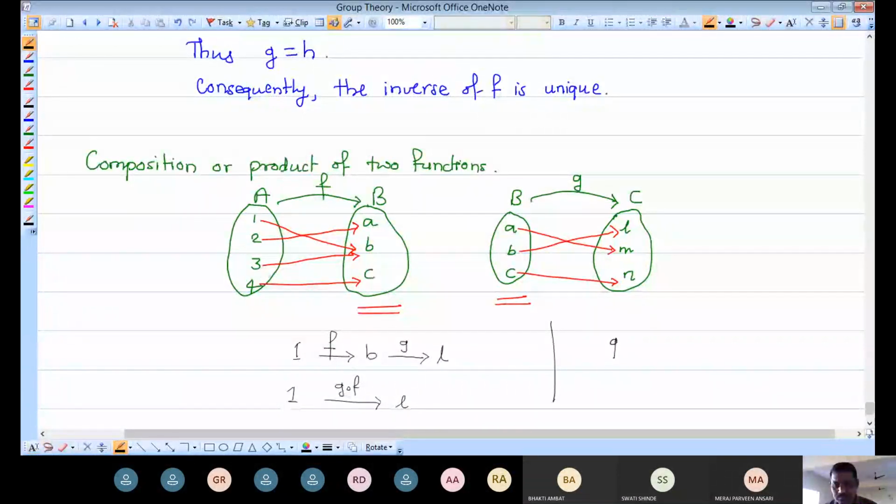And this is said to be the product of two functions.